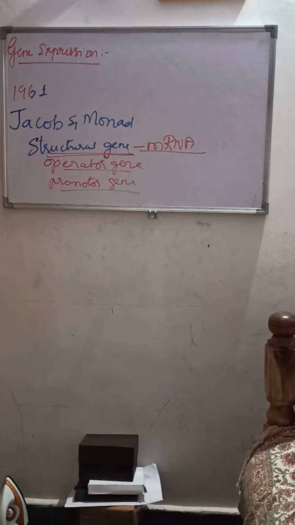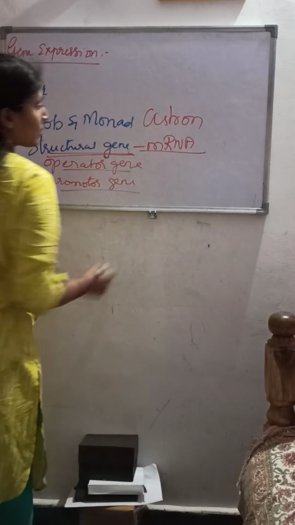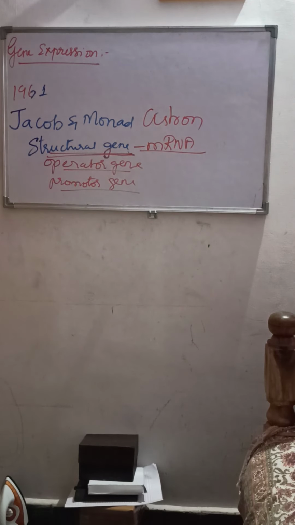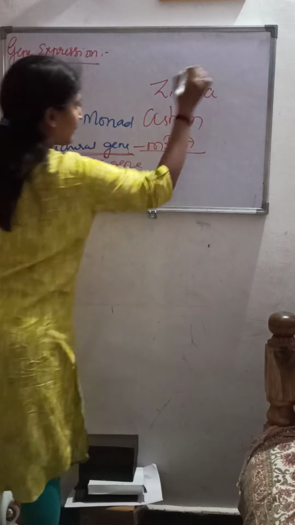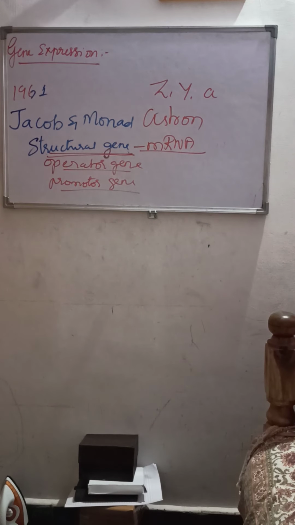This operon has one or more structural genes, and each structural gene of an operon is called a cistron. This is the lac operon of E. coli, Escherichia coli, which consists of three structural genes, namely Z, Y and A. They are transcribed into the polycistronic mRNA.